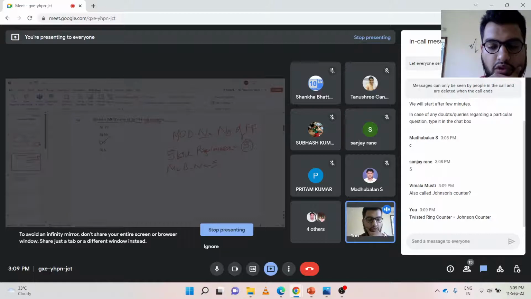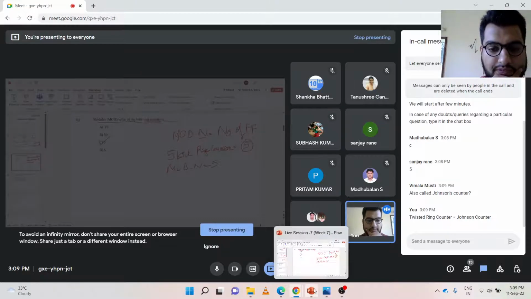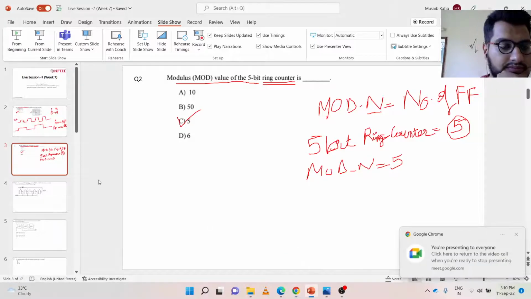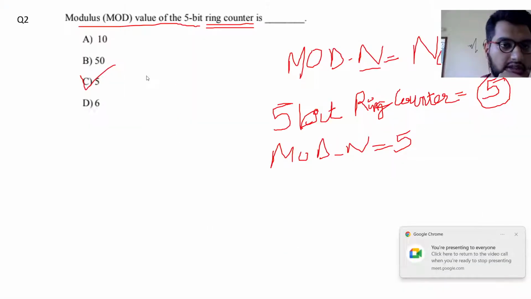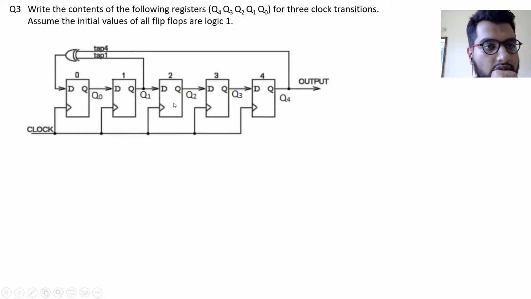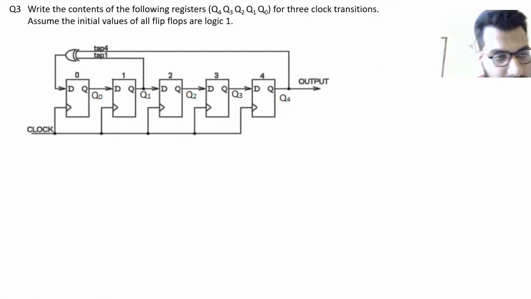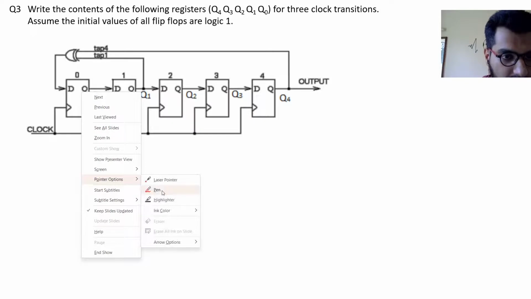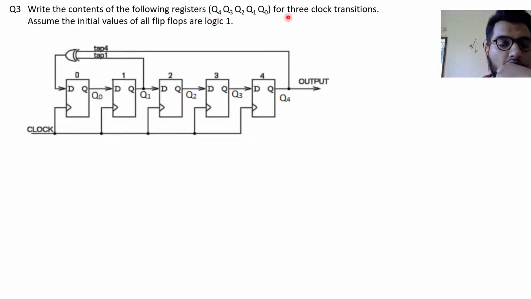So I guess we can move forward to the next problem. That is question number 3 of today's live session. So let me just start the slideshow. Question number 3 asks us to write the contents of the following registers Q4, Q3, Q2, Q1, Q0 for 3 clock transitions. Assume the initial values of all flip flops are logic 1.